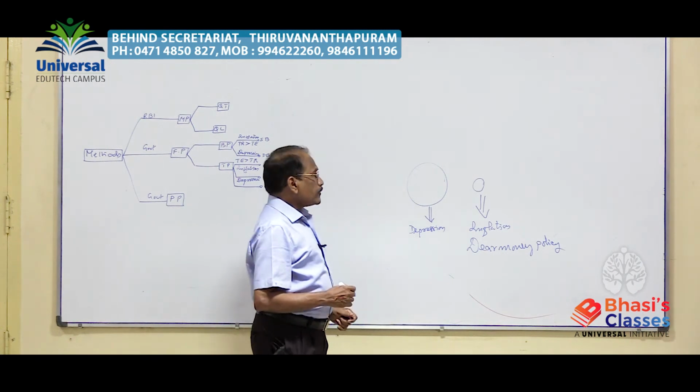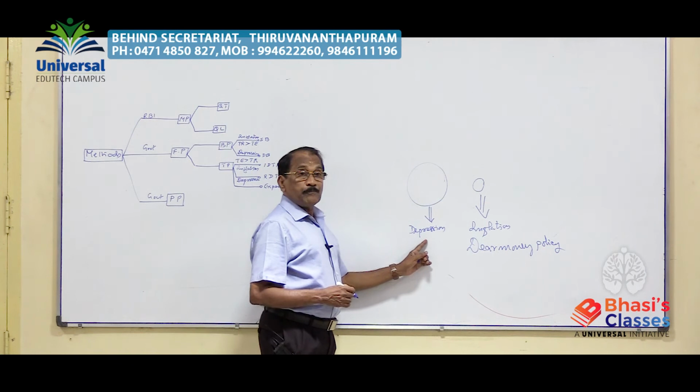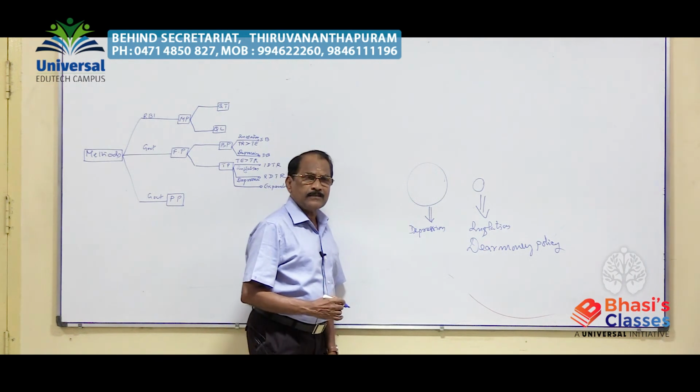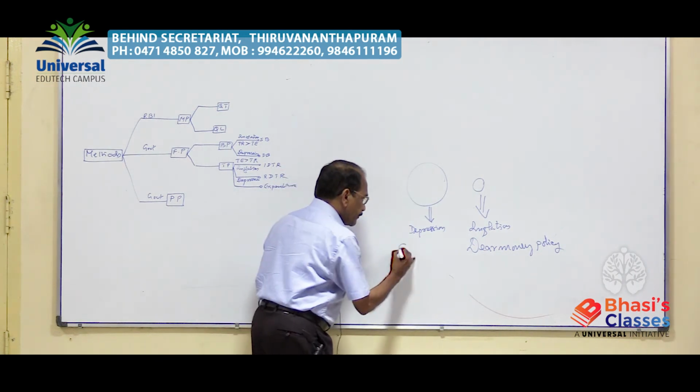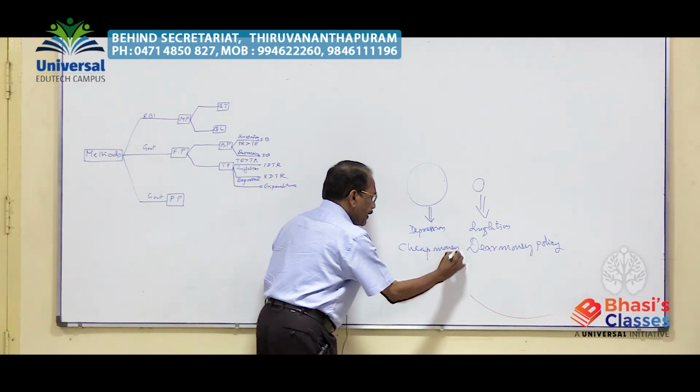Therefore, the policy RBI should adopt during the depression period to pump more money and increase the availability of credit and money in circulation is known as the cheap money policy.